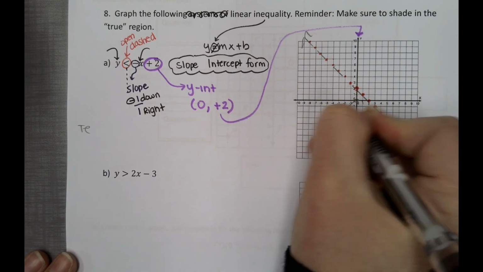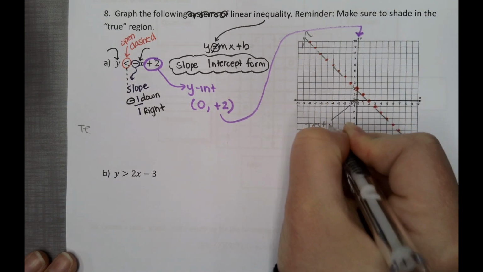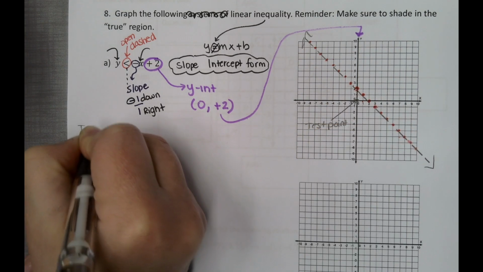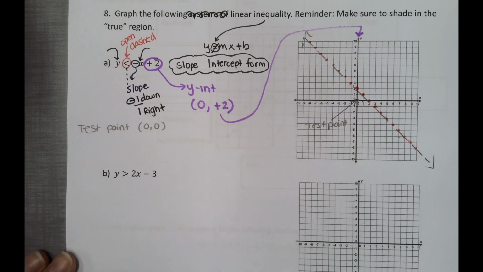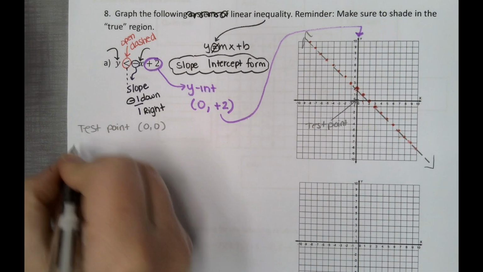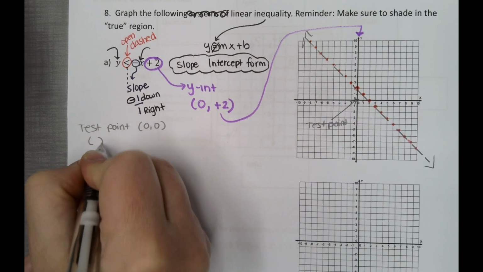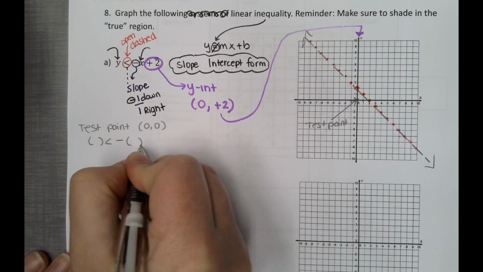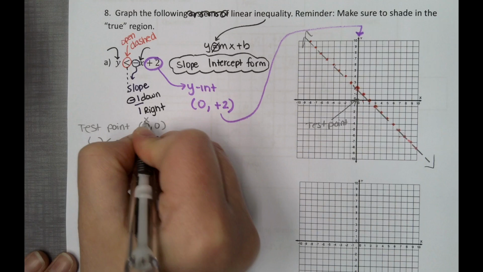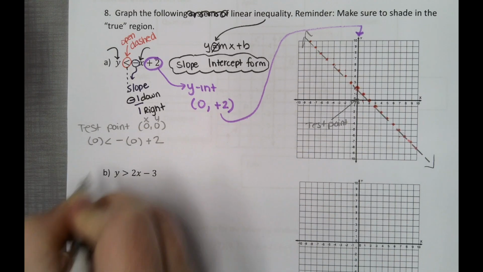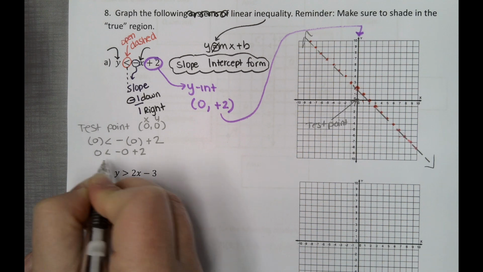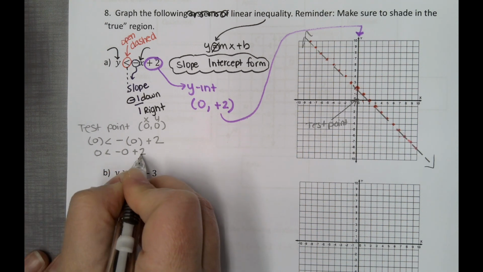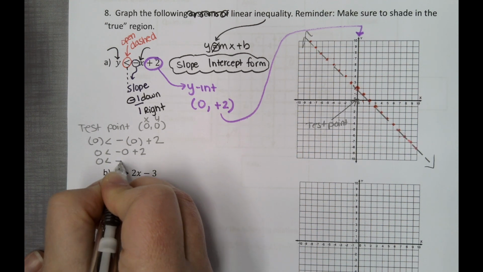Testing point, again, you want to choose 0, 0. For testing point 0, 0, let's go ahead and copy down our y less than negative x plus 2. Put in your x and y, so 0, 0. 0 is less than negative 0 plus 2. 0 plus 2 is just 2.